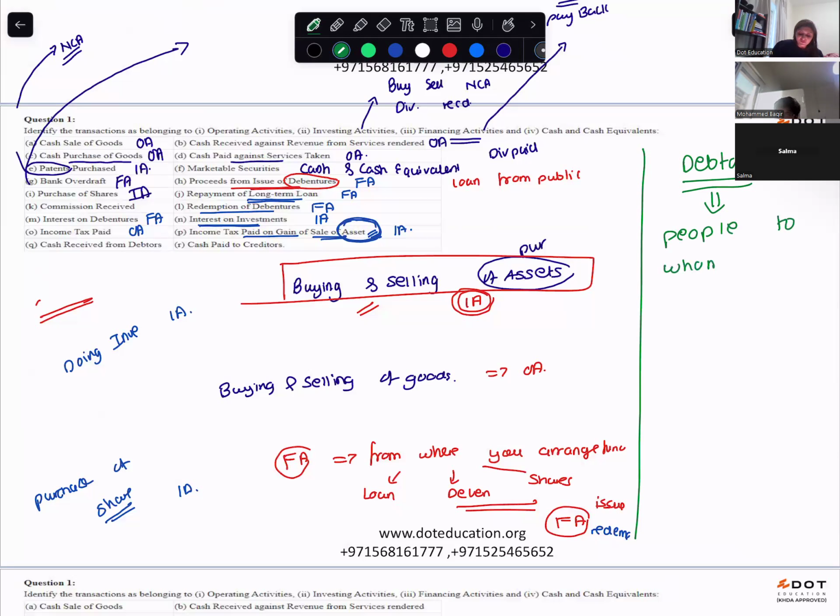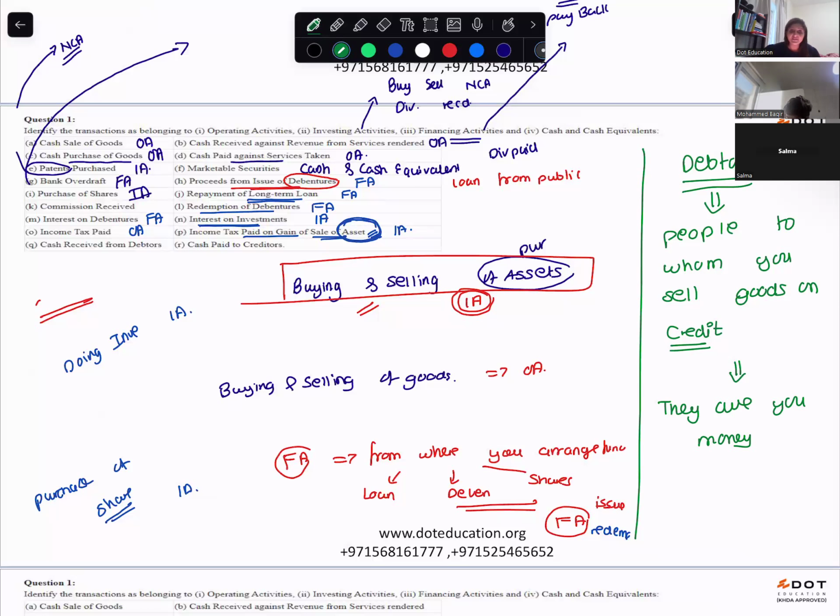Debtors are people to whom you sell goods on credit. If you're selling goods on credit, that means you are giving them time to pay, so they owe you money. You will sell goods regularly on credit and buy goods regularly on credit.